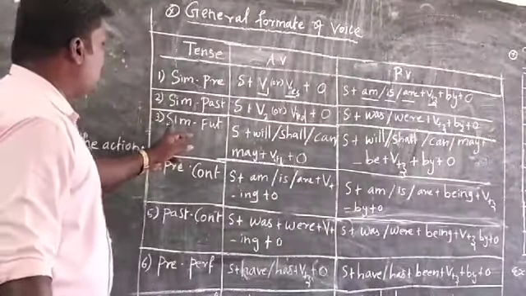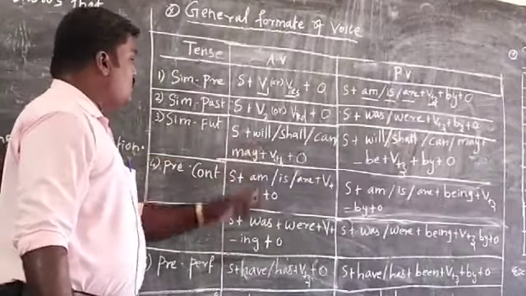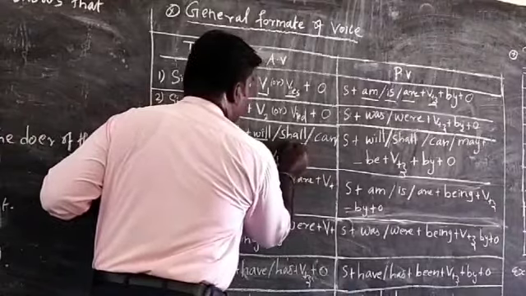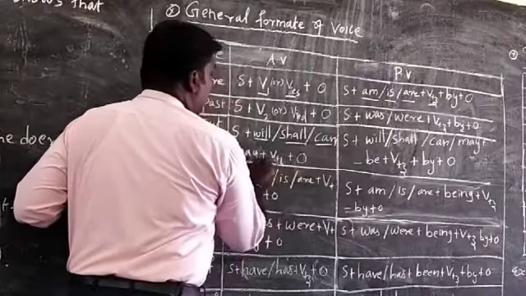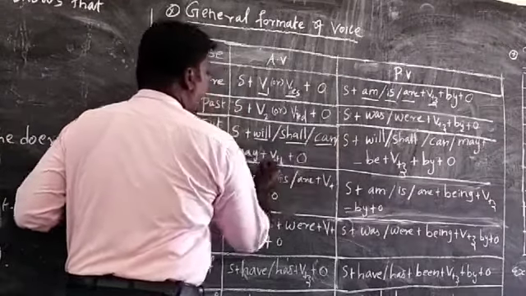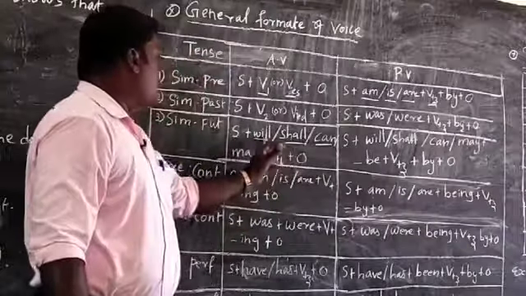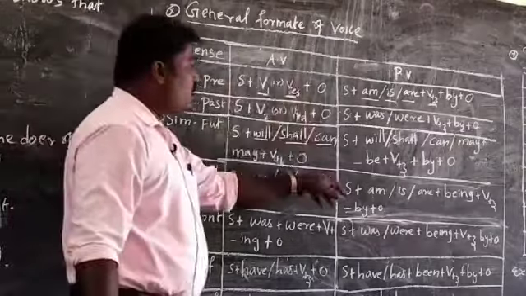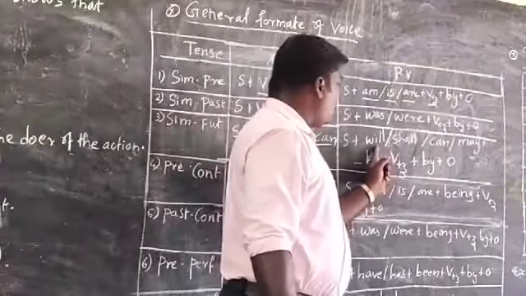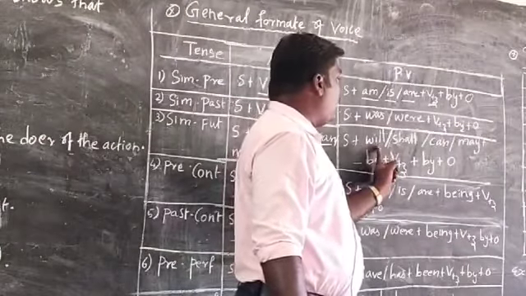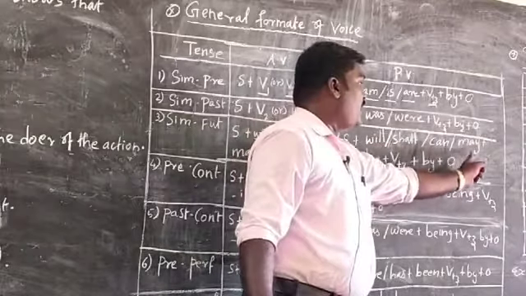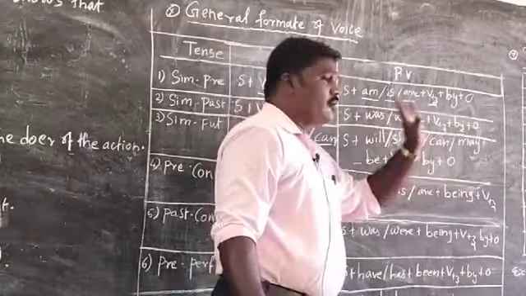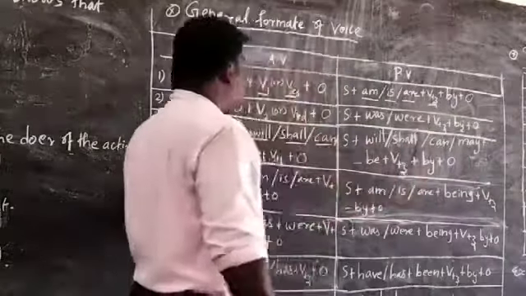And the third one is the simple future tense. What is a simple future? We are adding the verbs will, shall, can, may. Will, shall, can, may plus verb 1, that is called the simple future tense. So changing into passive voice, what is the formula? Subject plus will, shall, can, may plus be plus verb 3 plus by plus object, that is the future tense